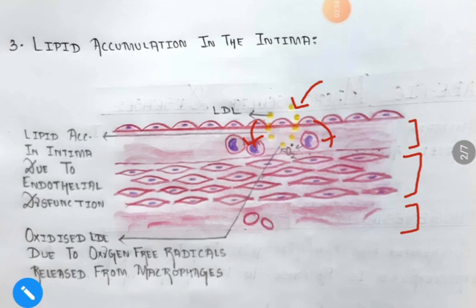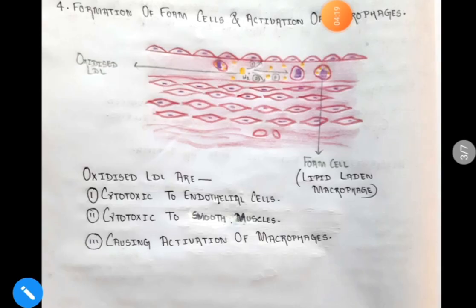Now what will happen? The macrophages within the intima layer will release certain oxygen free radicals, and these free radicals will oxidize the LDL. So it will result in formation of oxidized LDL. Now the oxidized LDL that has been formed is cytotoxic to the endothelial cells, as well as to the smooth muscles present in the intermediate layer. And it will also activate the macrophages.